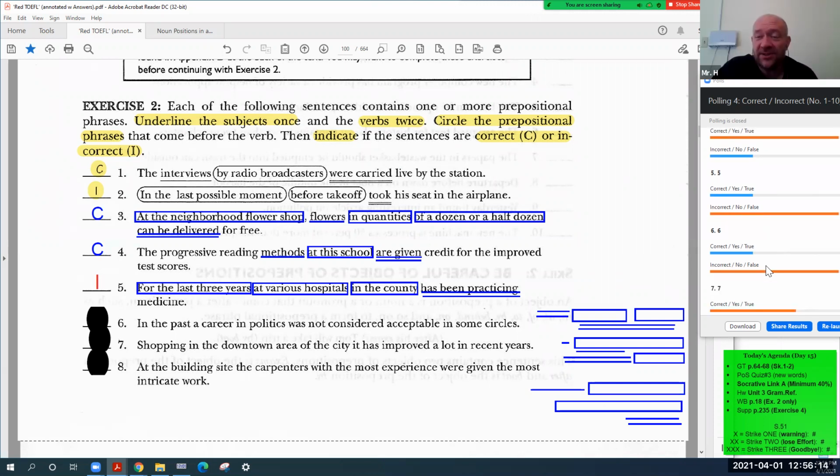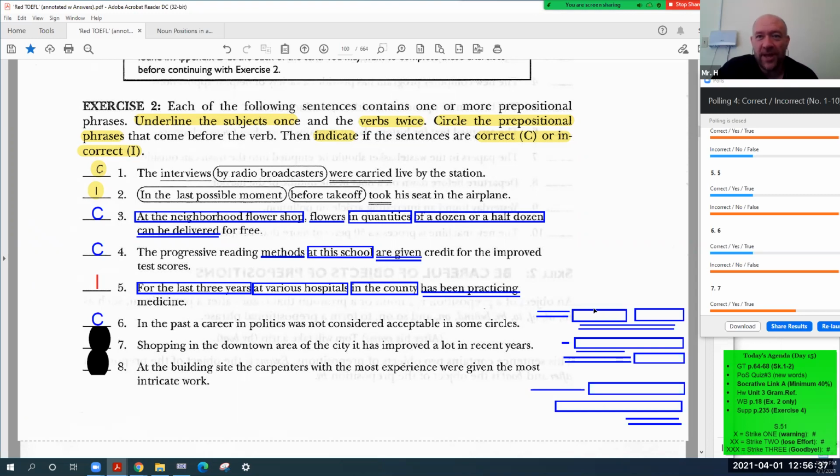What did you guys say? It looks like most of you said it's incorrect. Number 6. Uh-oh. Houston, we have a problem. This sentence is correct, gentlemen. Okay?